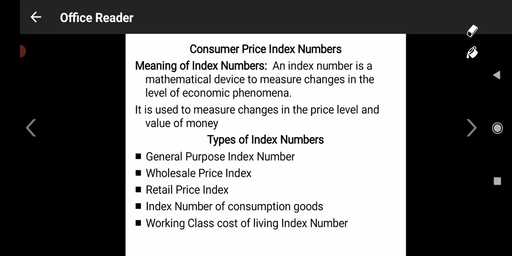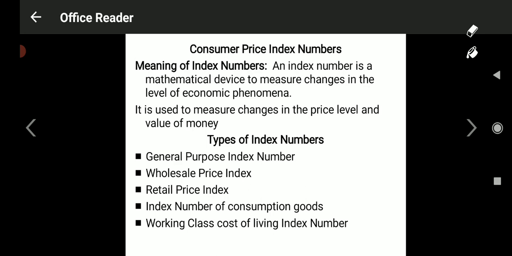Look at the next one, retail price. Sometimes we may calculate index numbers on only the retail price of goods and services. Retail means the goods and services supplied to the market and the street vendors. When they are selling in the market and consumers like you and me finally purchase the goods for our consumption, sometimes we calculate the index number on those goods. That is called the retail price index.